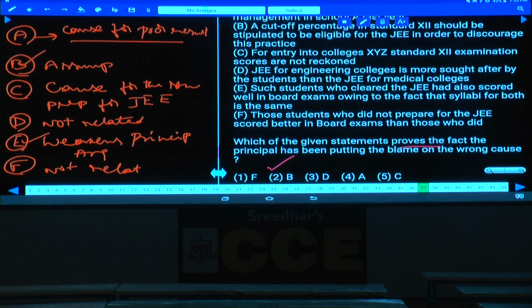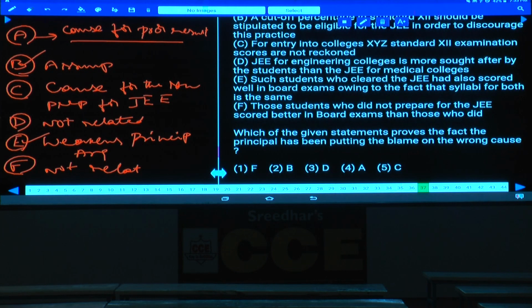Then question number 37. Now, in this 37, which of the given statements proves the fact that the principal is putting the blame on the wrong cause? Yes, tell me. The principal is putting the blame on the wrong cause. What is the main reason here? The reason is something else, but yes, he is blaming the other thing. Hence, what is something else here? The cause for poor performance is completely different. What is that one? A. The reason is what?